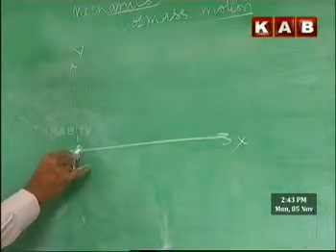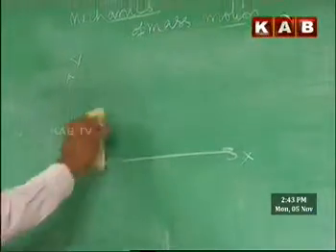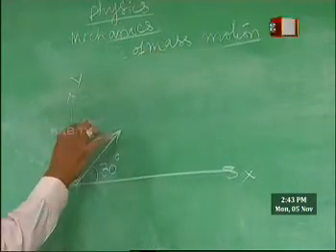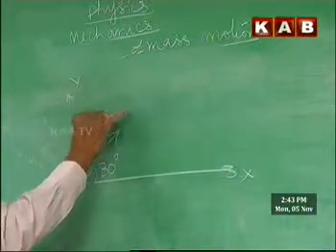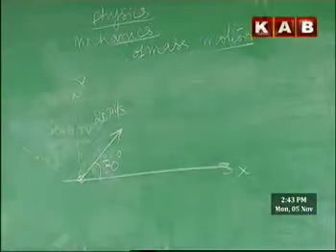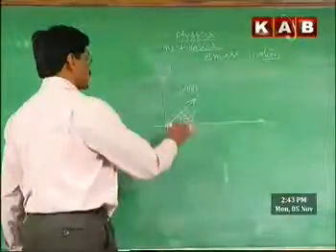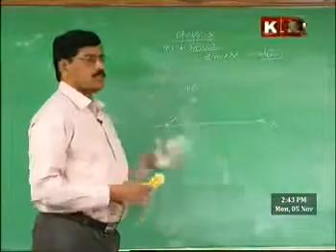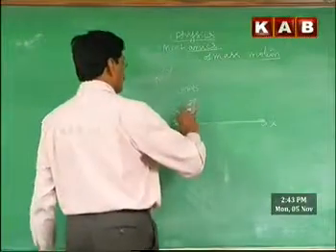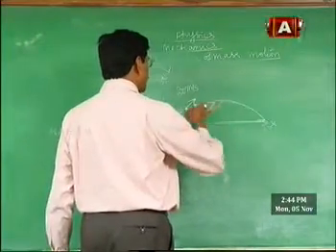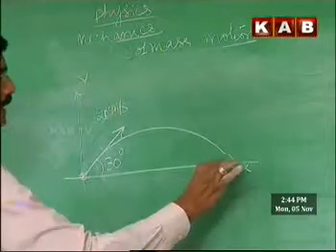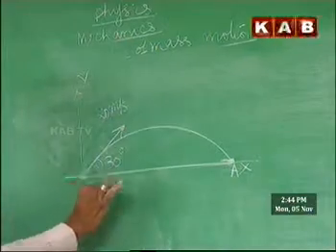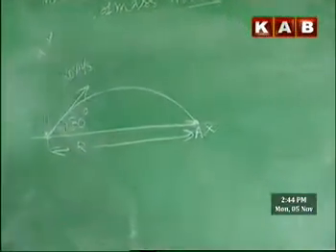A hand grenade is projected at an angle of 30 degrees with the horizontal with a speed of 20 meters per second. In the subsequent motion, the grenade will follow a parabolic path and land on the ground at a point A. That distance we call the horizontal range.